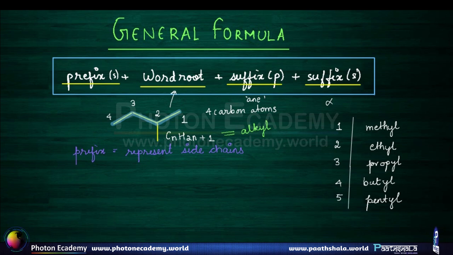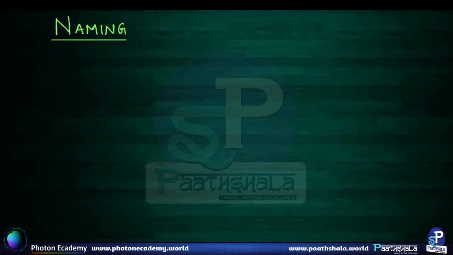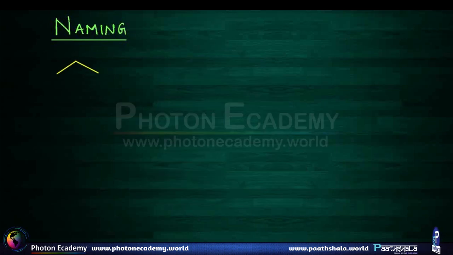So what our prefix represents in alkane is the side chains. So it's very important to remember this. We analyzed the 4 different parts of the general formula and how to select the main chain and everything. Now let's go through one example and exactly check out how naming of a compound is done. So our first example is this.